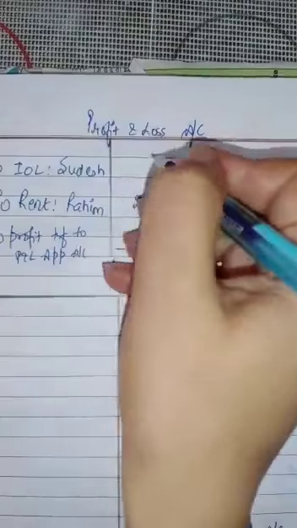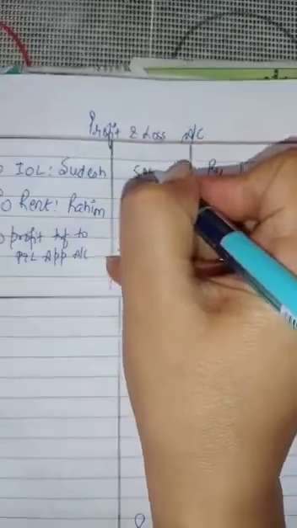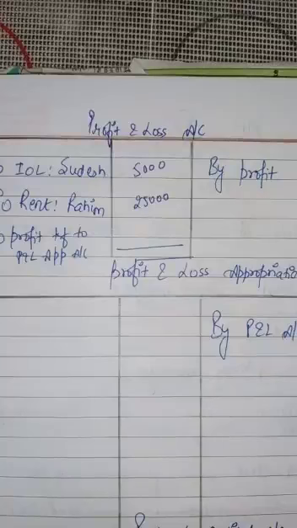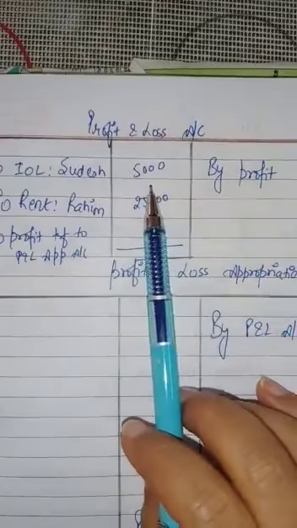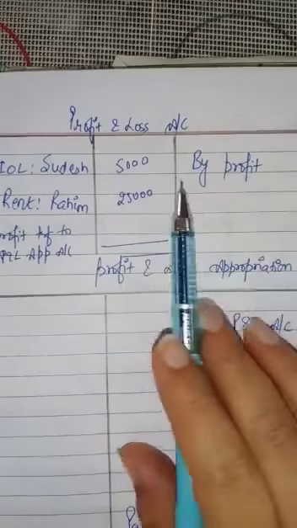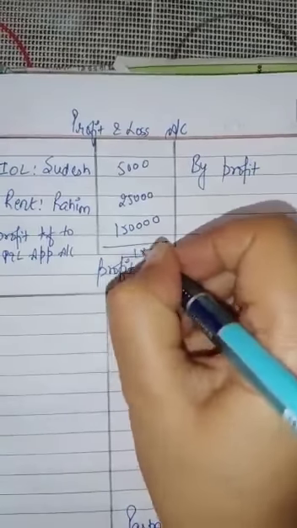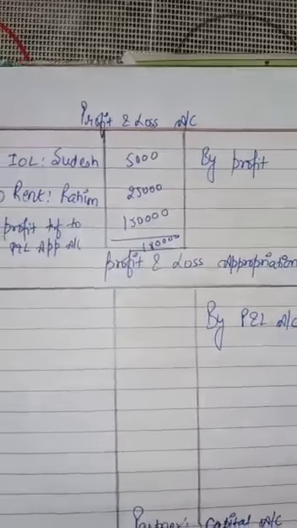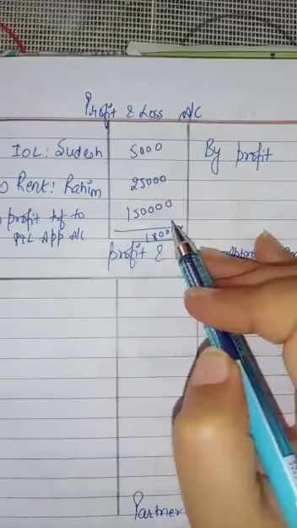And now interest on loan. 10% of 1 lakh is 10,000 and for 6 months it will be 5,000. 10% interest on loan is allowed on a loan amount of rupees 1 lakh. That means 10,000, and October to March, for 6 months, it will be allowed only 5,000. So out of this 180 profit we will be deducting 30,000. So we have a net profit of 1,50,000 to be divided among the partners. Out of this 180 we have deducted 30,000 as interest on loan and rent to a partner. So 150 we have.